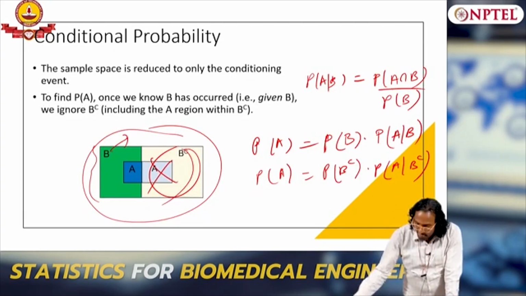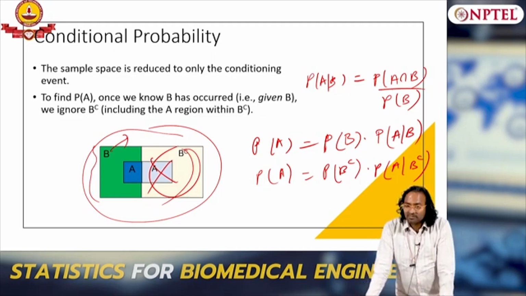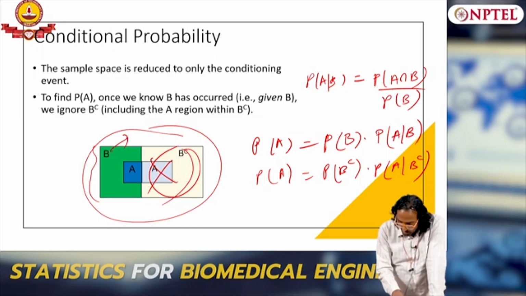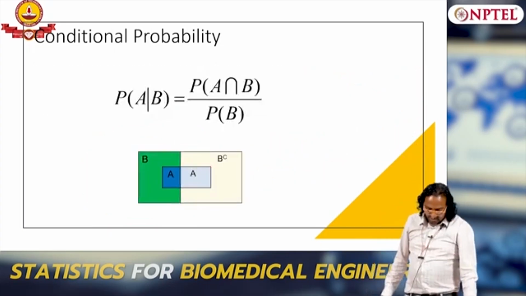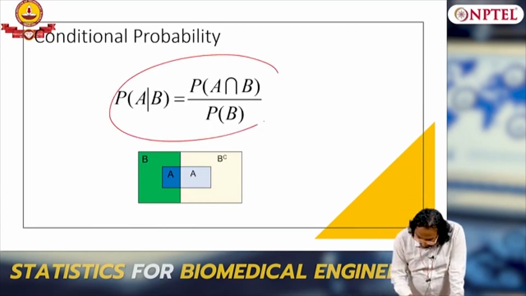Any idea? You see the formula? So this one is clear, probability of A equals to probability of B into probability of A given B. That is what this statement says, and I can write it in same terms. But how did I arrive at this? Any idea how did I arrive at this?